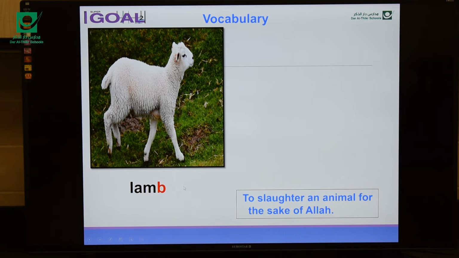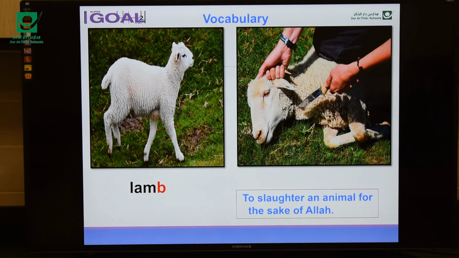Okay? To slaughter an animal like a lamb, a cow, a camel, a goat for the sake of Allah. What do you call this verb? I mean the verb here. Okay, as you can see, this man is going to slaughter a lamb for the sake of Allah. We call this